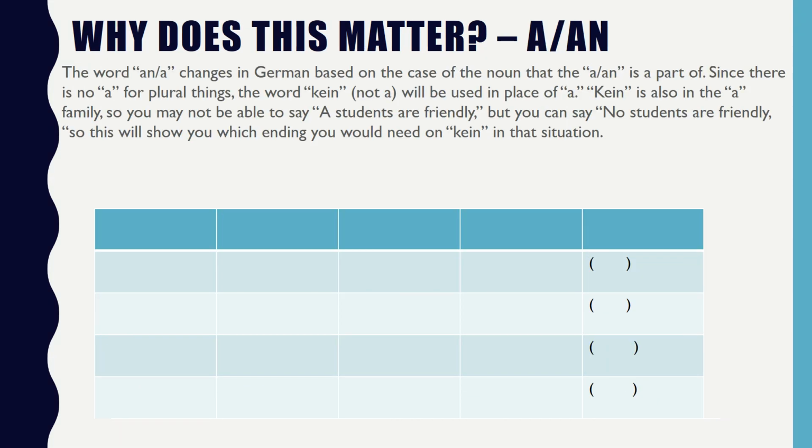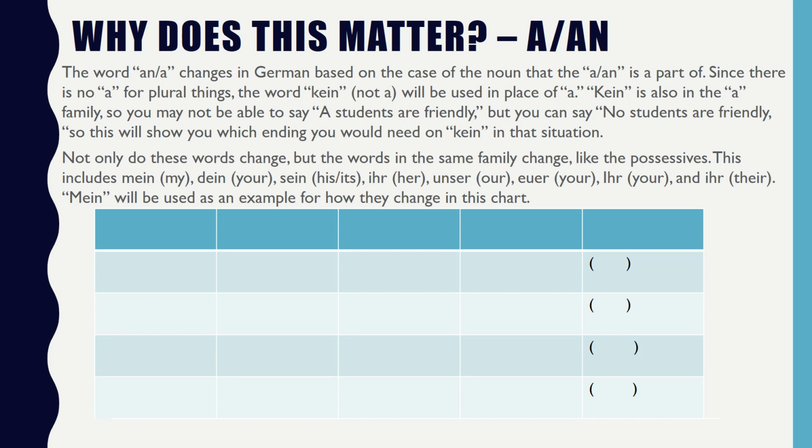The word ein or a changes in German based on the case of the noun that the a or an is a part of. Since there is no a for plural things, the word kein, which means not a, will be used in place of a. Kein is also in the ein family, so you may not be able to say students are friendly, but you can definitely say no students are friendly. So this will show you which ending you would need on kein in that situation.